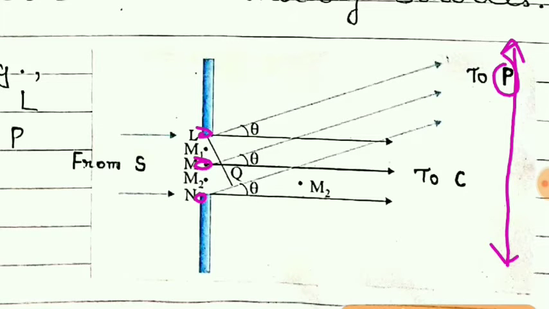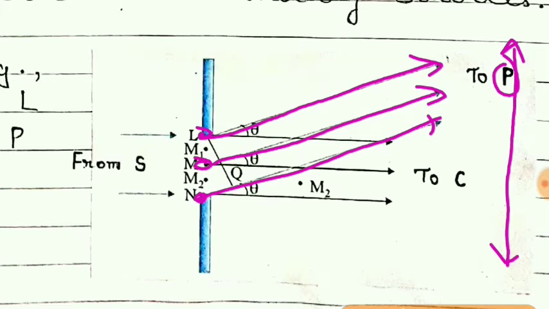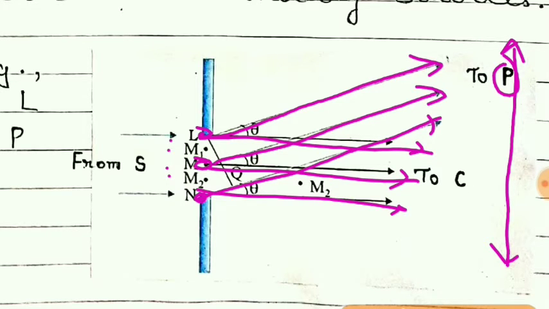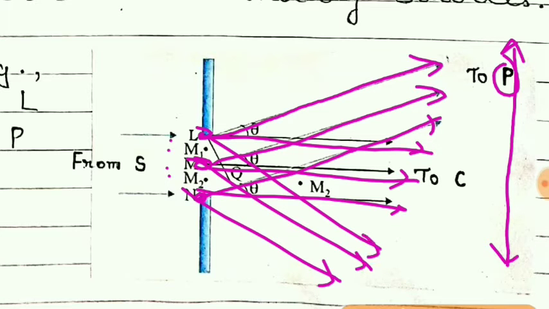You can see from these points L, M and N, the rays are moving in this direction. Actually, from all the points of the slit, the rays will move in all directions, because these points of the slit behave as point sources.